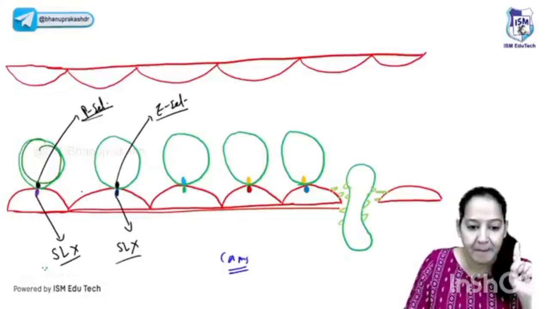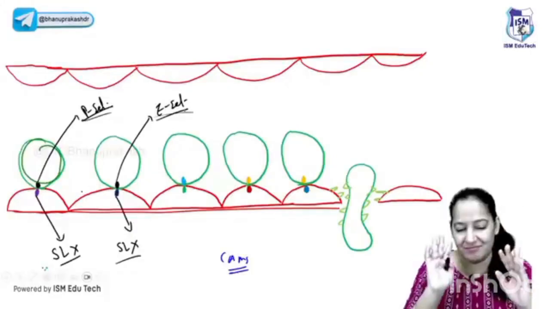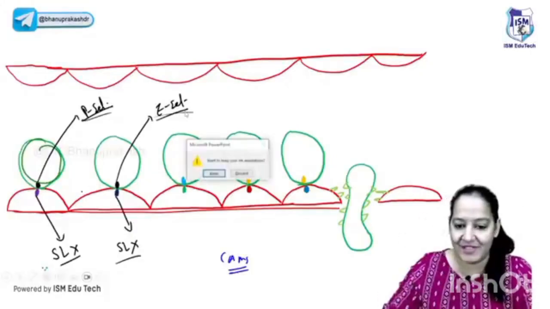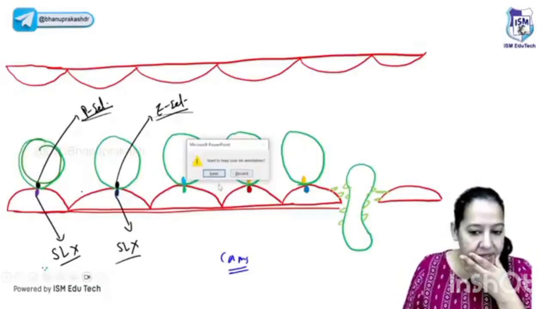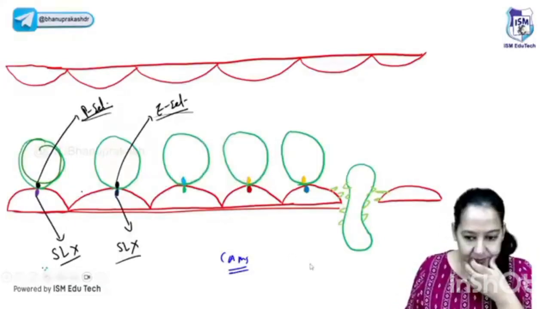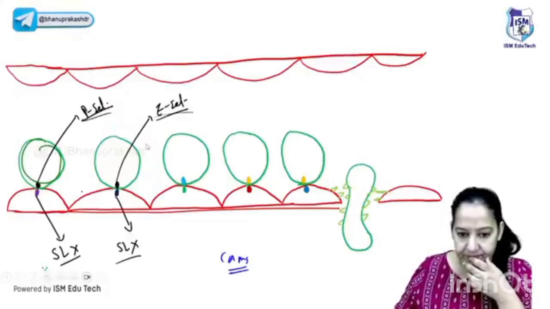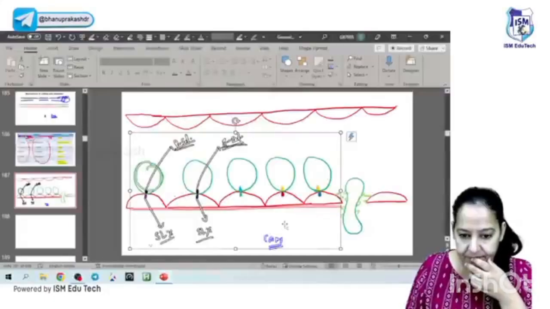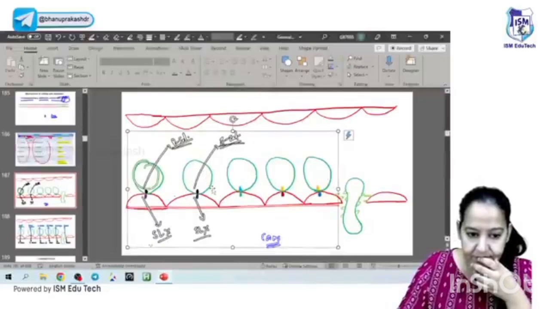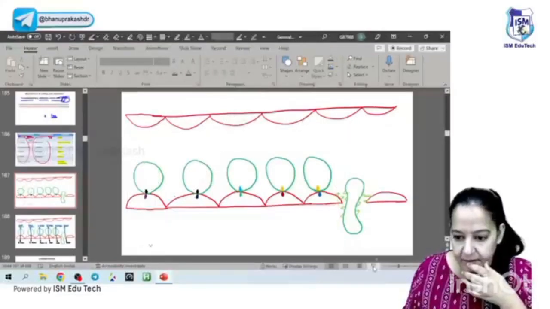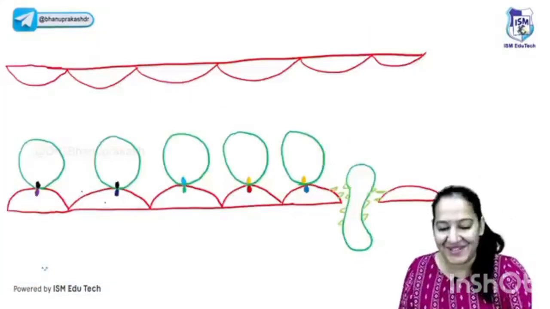The third selectin, E and E selectin present on the... I'm sorry. Let me erase it. I have done it in reverse by mistake. How to erase it? Okay, we'll try. Done. Okay, we will try again. I'm sorry, it was my mistake.